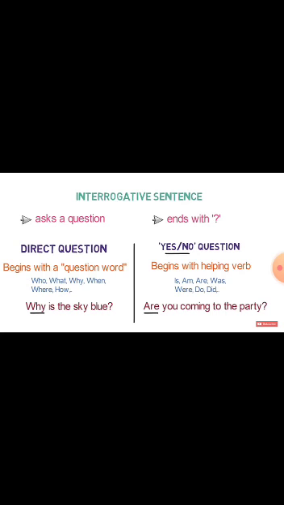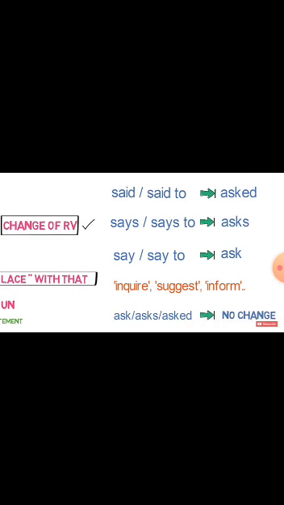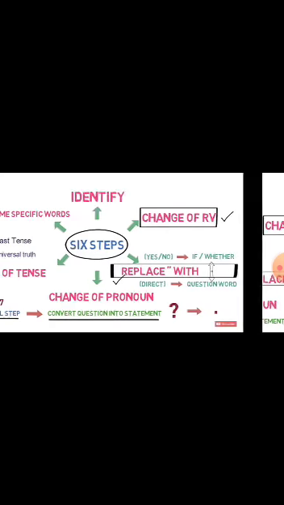Now, changes of the reporting verb in interrogative sentences: said to will change into asked, says to will change into asks, say to will change into ask. In place of that, we will place if or whether. Also we use inquire, suggest, inform according to the sense of the sentence. And if the reporting verb is ask, asks or asked, it will remain unchanged.